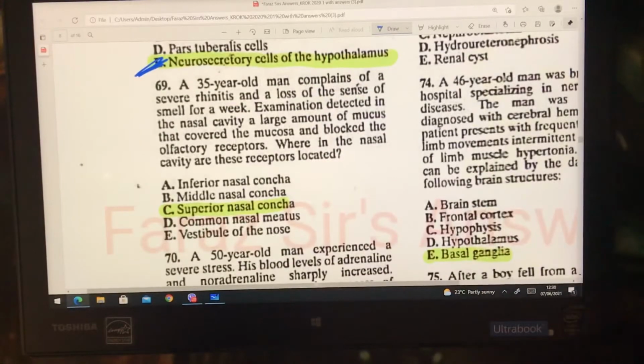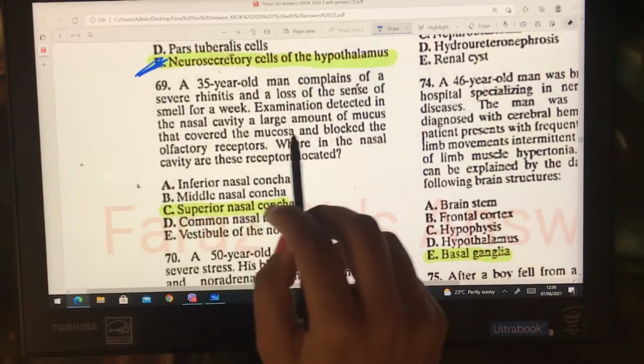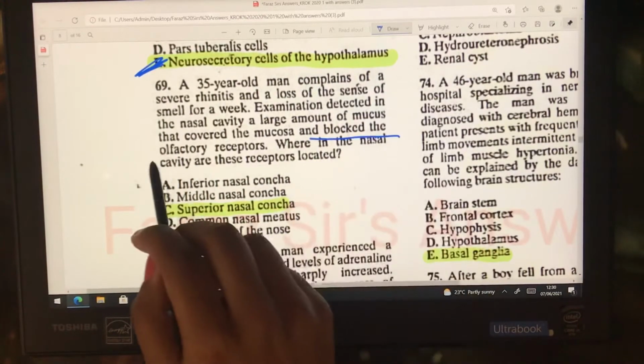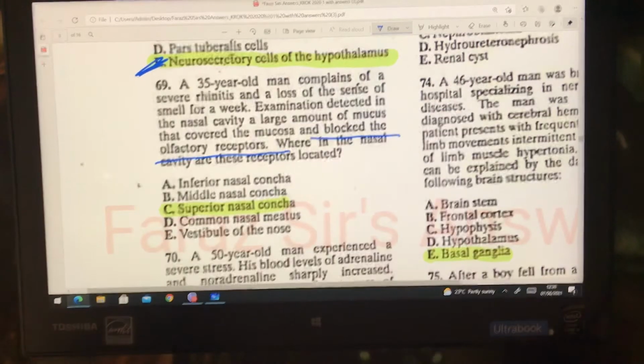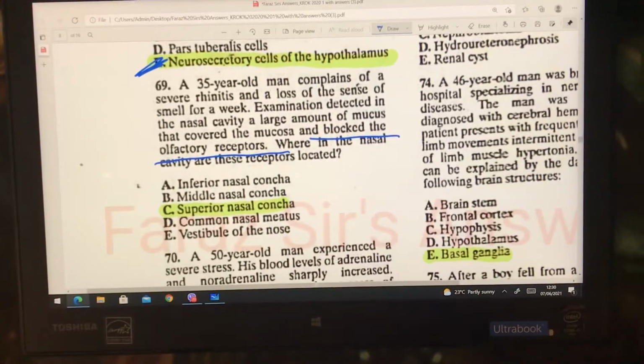A 35-year-old man complained of a severe rhinitis and a loss of sense of smell for a week. Examination detected in the nasal cavity a large amount of mucus that blocked the olfactory receptors. So where are the olfactory receptors present? I will show you a diagram.